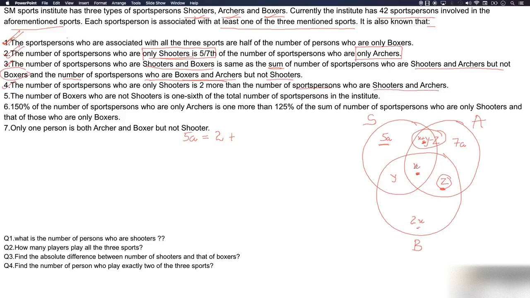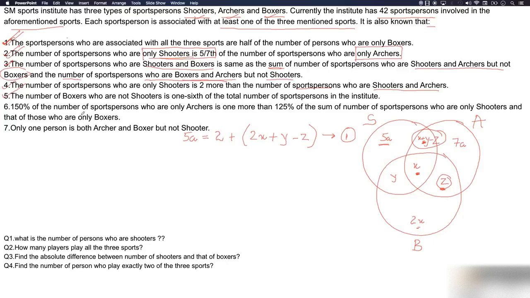Shooter and archer, this. So this is 2X plus Y minus Z. So we have got this equation. Name it as equation 1. So we are done with the fifth point.